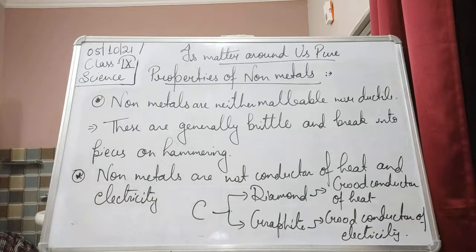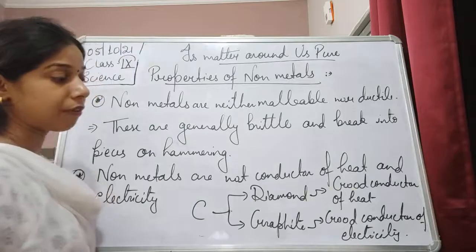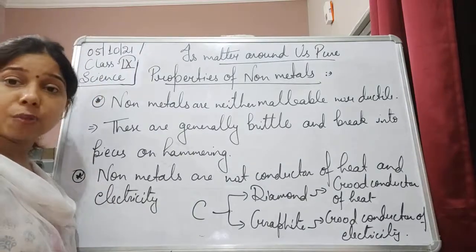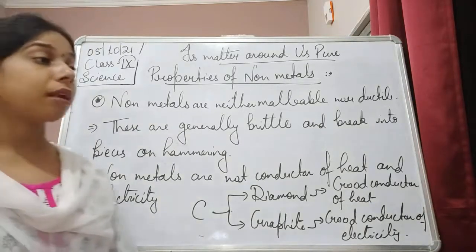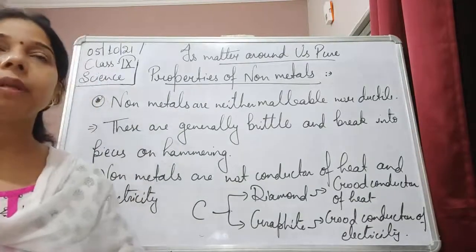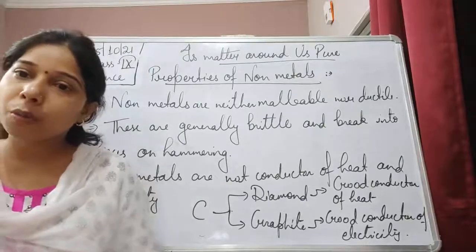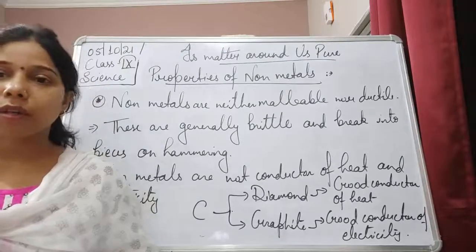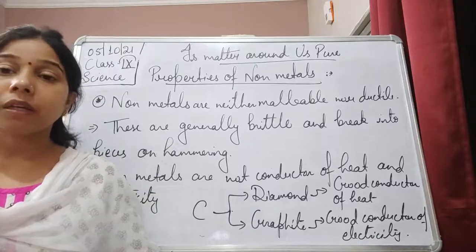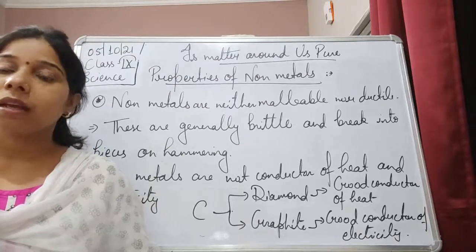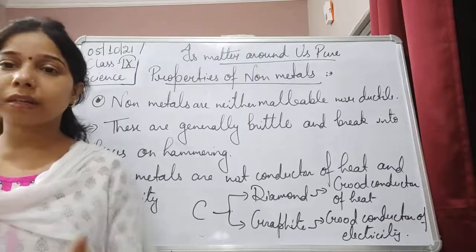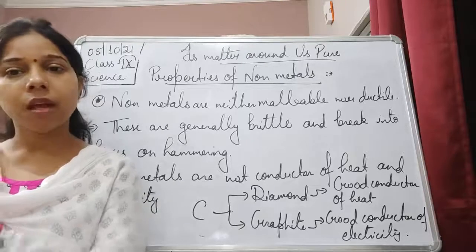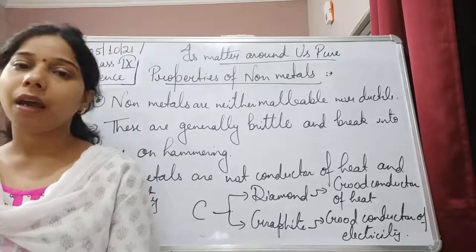Now, if we talk about graphite, because of its property that it is a good conductor of electricity, it allows the electric current to pass through it. It is used in batteries as well as in dry cells as an electrode. We have heard about carbon rods. Carbon rods are nothing but graphite rods which help in conduction, and that's why it is used in batteries and cells in the form of a rod, in the form of an electrode. These rods are connected to the two terminals of the battery or the cell. That's why we call it an electrode.